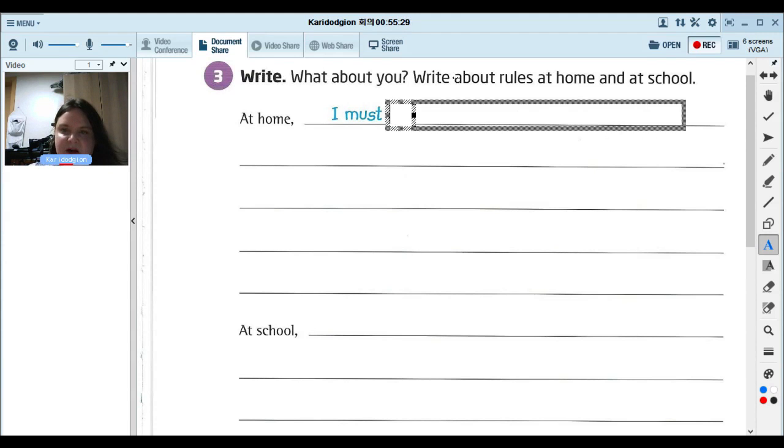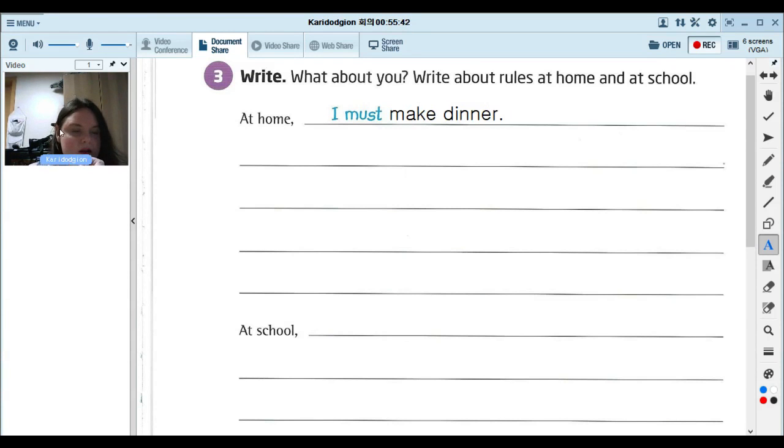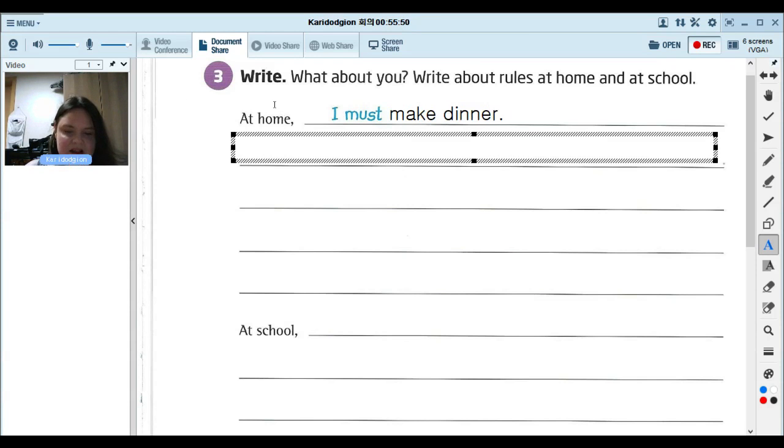For example, at home, I must make dinner. Why must I make dinner? If I don't make dinner, I get hungry. So I have to eat dinner, so I must make dinner to eat dinner. All right, tell me something you have to do at home.